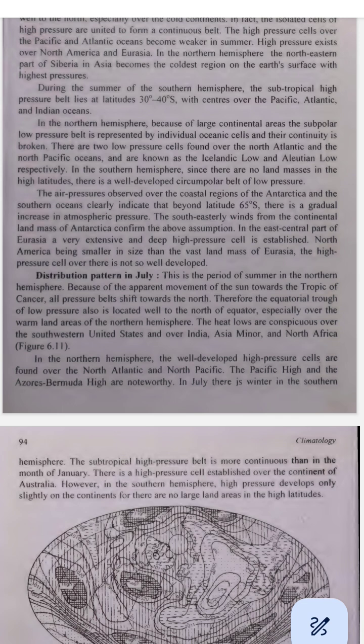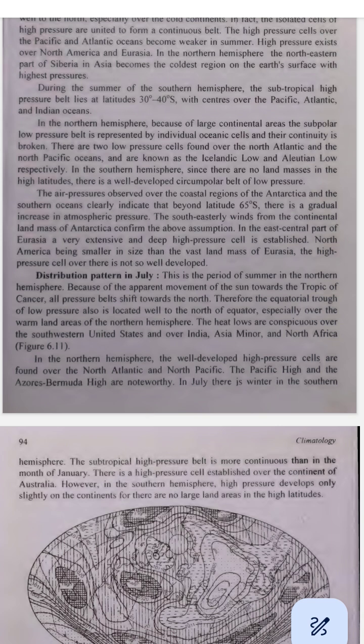Subtropical high pressure belts. 1. Northern Hemisphere. The subtropical high pressure belt is further north in January. The high pressure areas over the Pacific and Atlantic Oceans become weaker. Think of it. In January, the high pressure areas are like giant balloons that lose some air over the oceans. 2. Southern Hemisphere. The subtropical high pressure belt is between latitudes 30 degrees and 40 degrees S. It is well developed with high pressure centers over the oceans. Example. Imagine a big high pressure balloon over the southern oceans. This balloon is stronger and well developed in January.